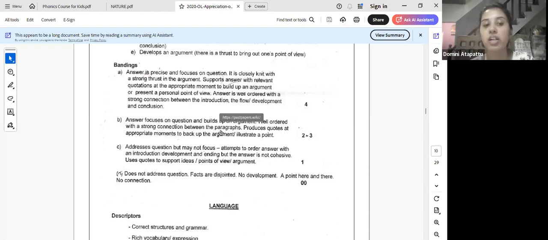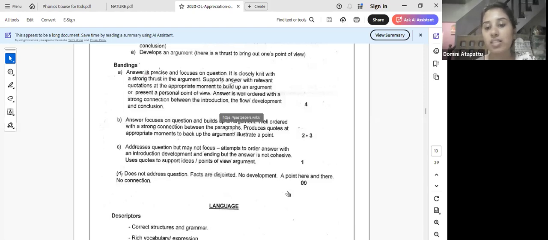How do you get 1? Addresses the question but may not focus. Not exactly on the question, not directly, a little indirect. Attempts to order answers with an introduction, development and ending, but the answer is not cohesive. Not in a proper order, but they have tried to write the structure. Uses quotes to support ideas or point of view. Some quotes are put in here and there, then you get 1.